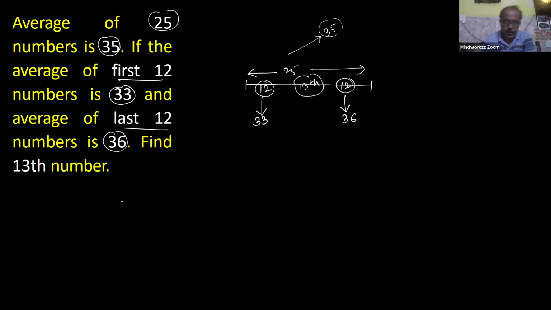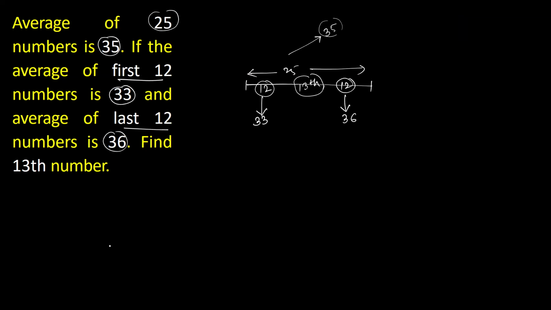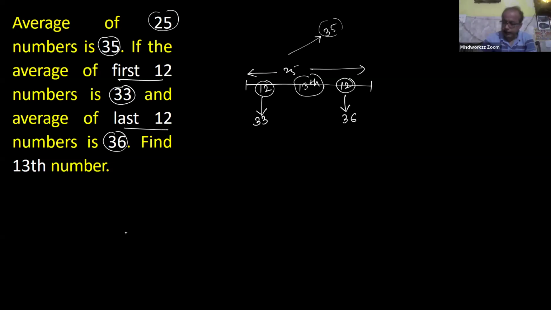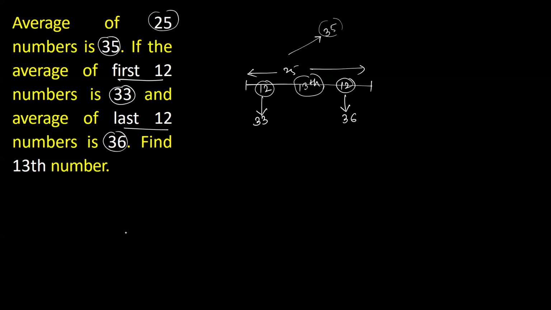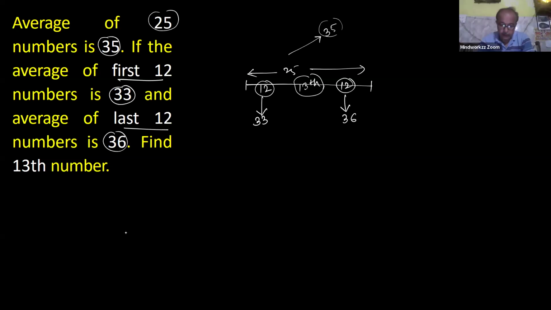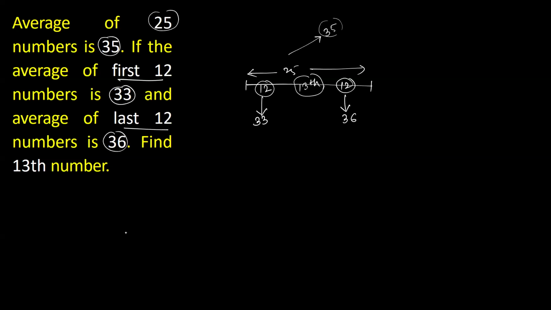So I think through basic approach, it's very easy to solve. Yes. Okay, so try to do it. Sir, will it be 35? Why? Reason?